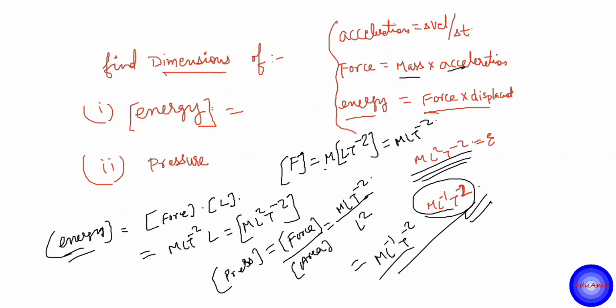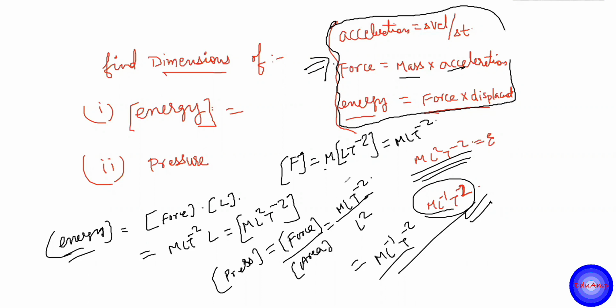Sir, please explain one more time this pressure, sir. Yes, sir. Pressure. Okay. Pressure is force upon area. Since we are starting in the questions, you will be given the expressions, like I have given the expressions here because you have just started. You don't know these relations yet. So in the questions alongside, you will be given the expression. The relation between the different physical quantities will be given, and out of them you have to find the dimension. I am giving you that pressure is equal to force upon area.